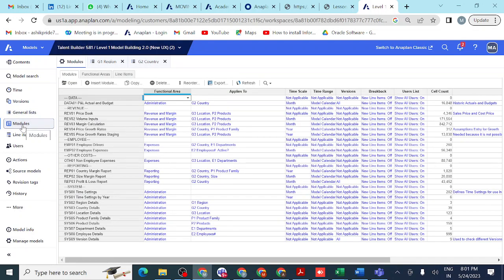You can see here, in modules, wherever you want, the same list will be repeated. We created the list in the general list in one place, and you can see G3 location, P2 products. We can use that list in different modules. There is no need to create again and again how many countries we have. Once we create it, drag and drop.